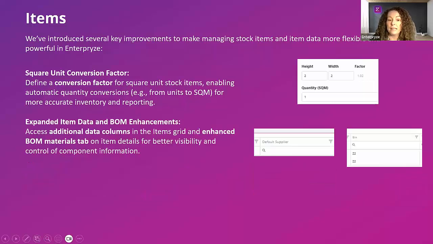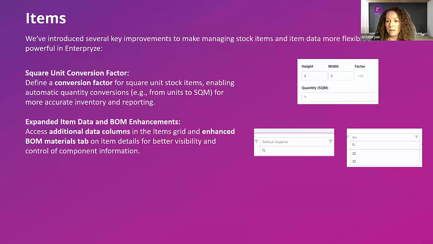What we've done in relation to additional columns, this was important, of course, at all times, to add more columns of information to make it easier for you to analyze and report on information that's important to you. So we've added the default supplier. When you now click into the items grid, you will be able to go into Actions, Column Chooser, and click and drag the default supplier to the items grid to report on items that you specifically purchase from a specific supplier, for example.